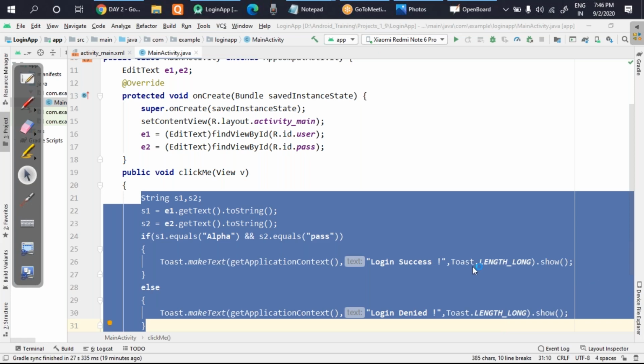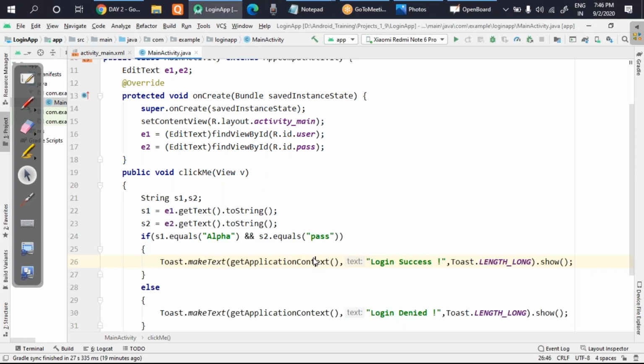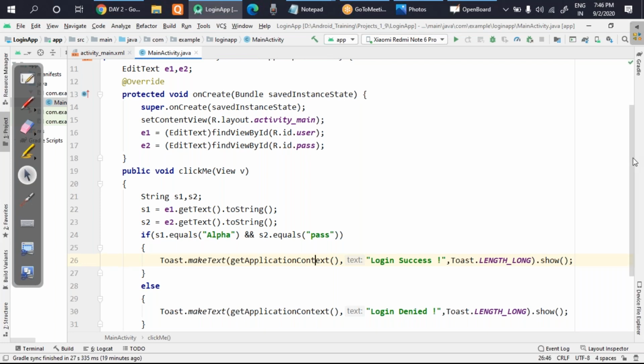Okay guys, keep in mind, we have not used a try catch block yet. Which means, if you don't give any string, there will be an error, because if you're not giving any string, S1 and S2 will be getting null. In that case, some exceptions will occur. So keep that in mind. We have not used any kind of try catch block. You are supposed to put some string. So with this, the basic logic is done.